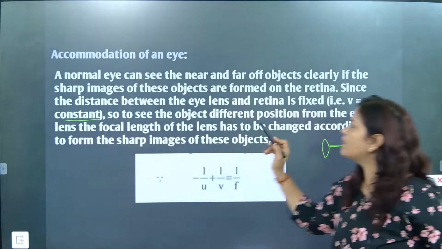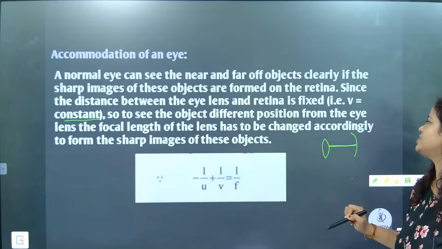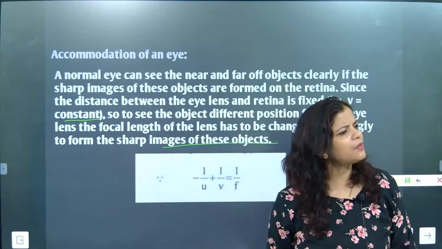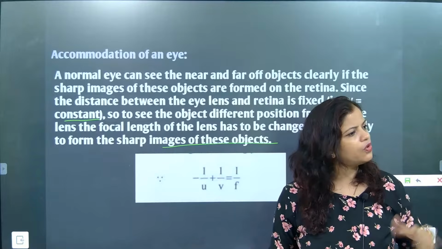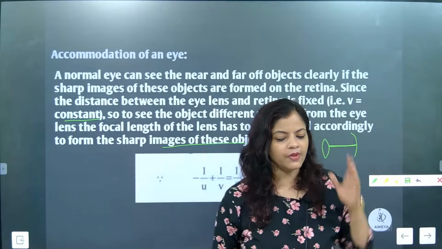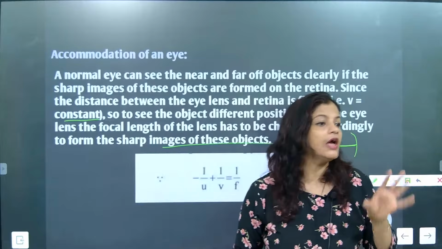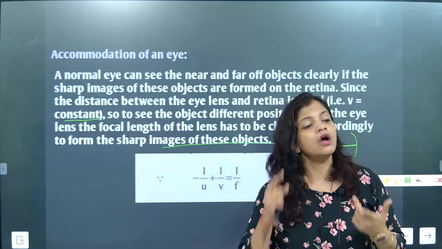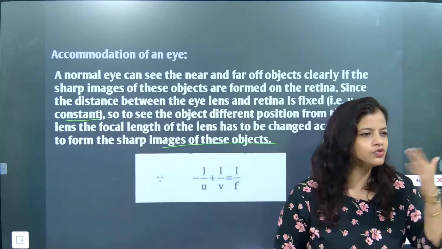To see objects at different positions from the eye lens, the focal length of the lens has to be changed accordingly to form a sharp image of the object. Usually what is happening is the object is changing its location, so the image is changing, correct? For a lens, the focal length is fixed, and we are changing the object location. Change in object location changes the image location. Usually we do like that.